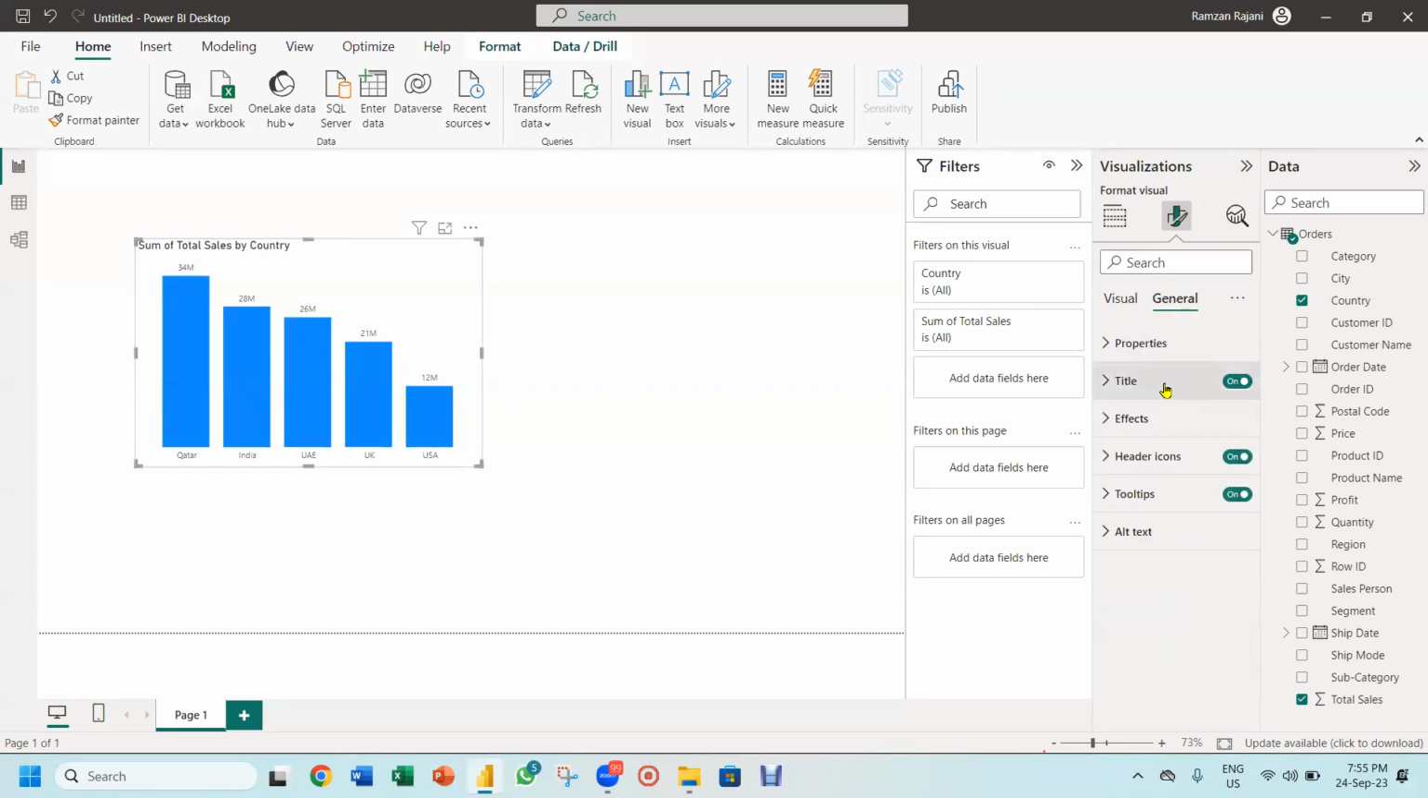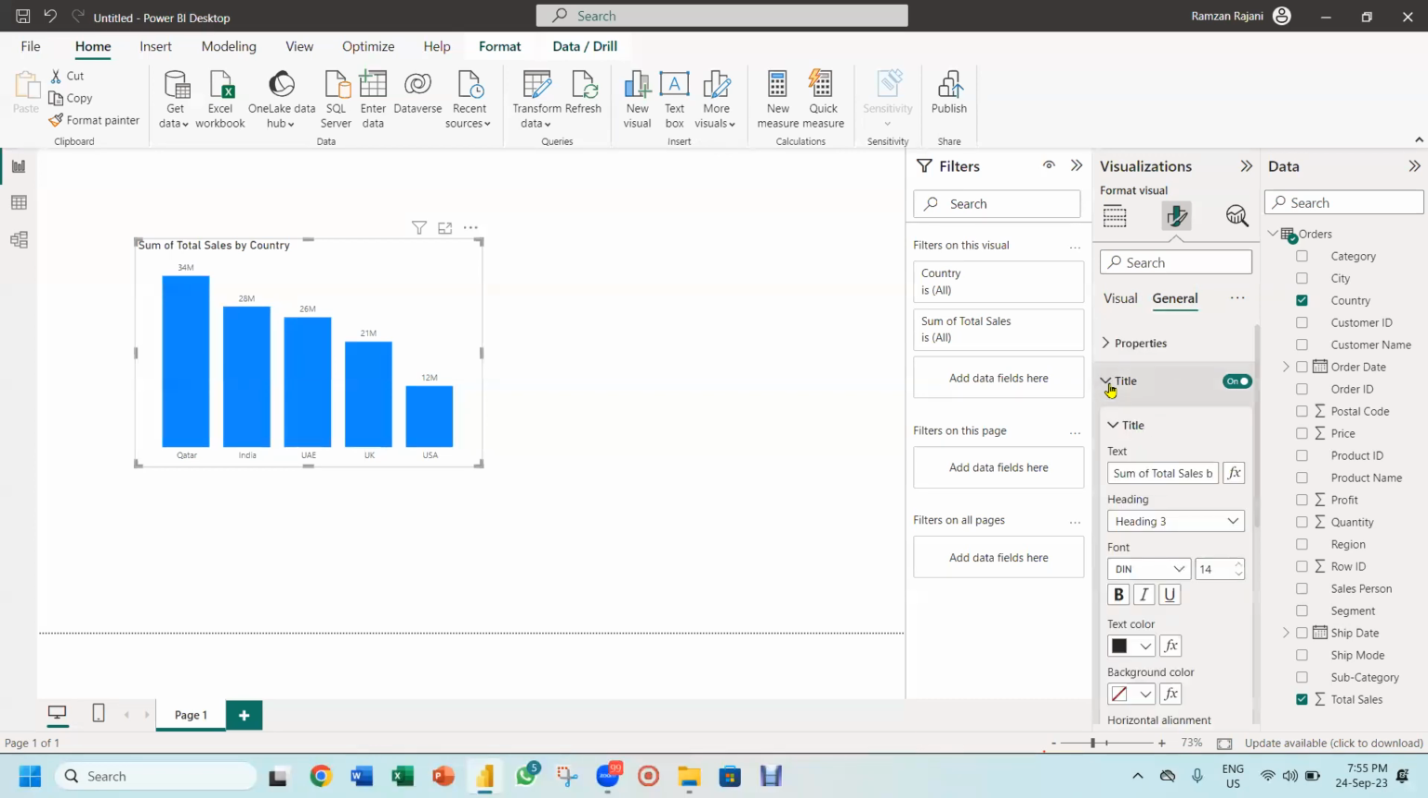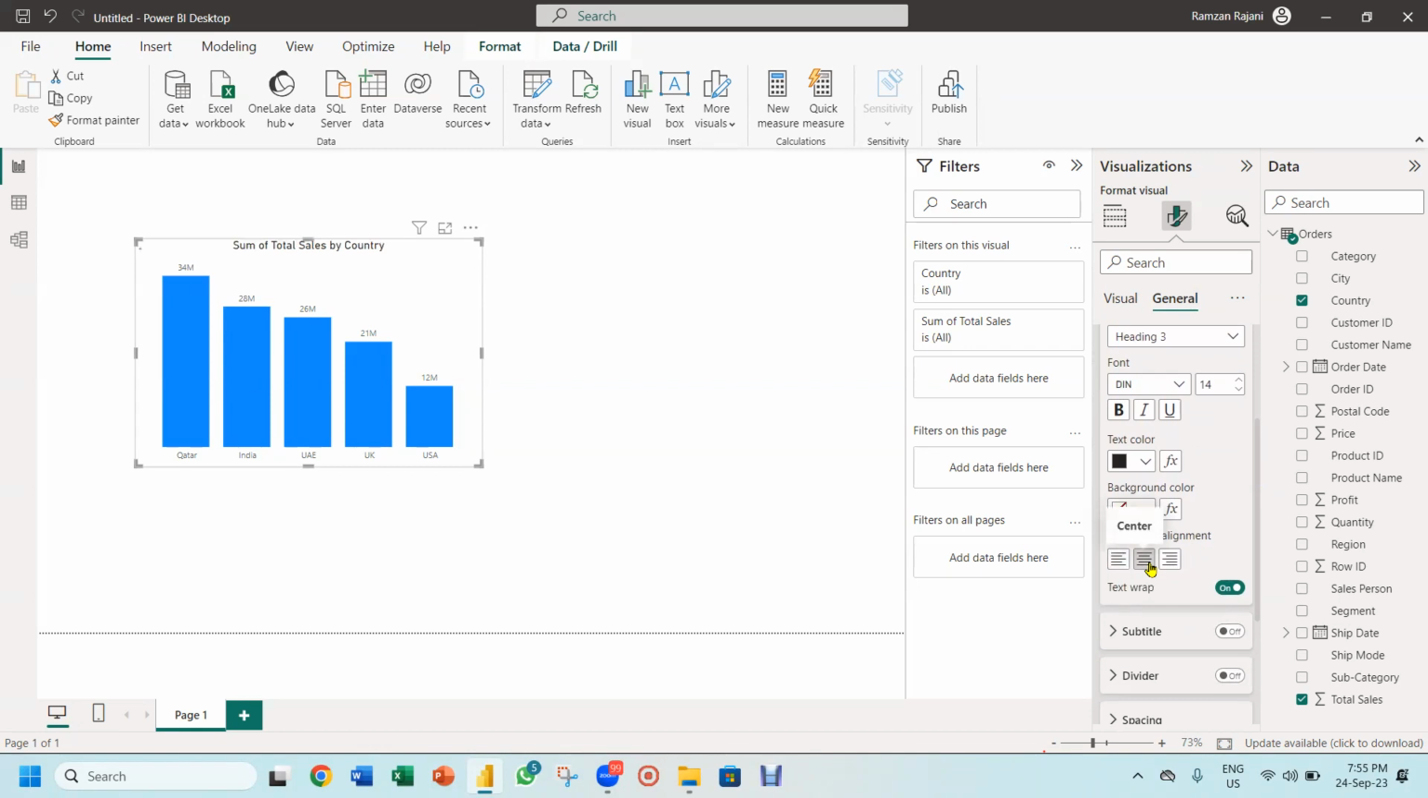In general, we click on the option title, and in title you get an option center. So if you see, it's very easy, it's not very tough. Yes, this option where I'm going now, you have to remember. And you will remember when you practice. Now I teach this on a daily basis, correct?